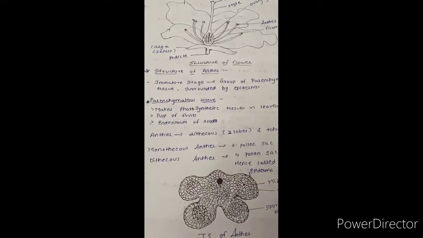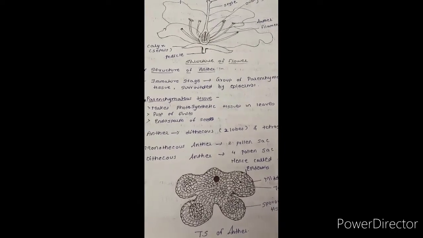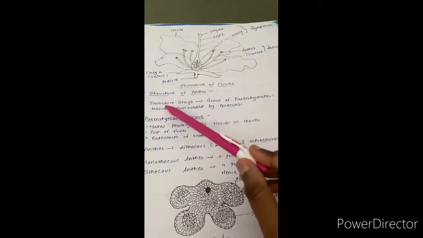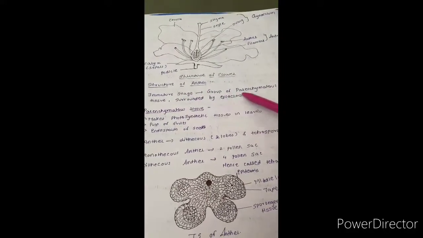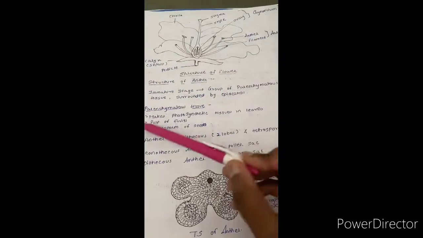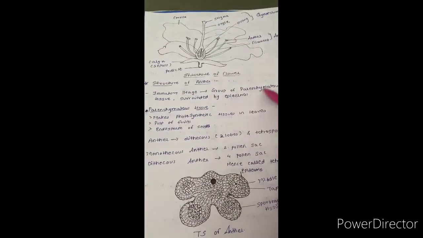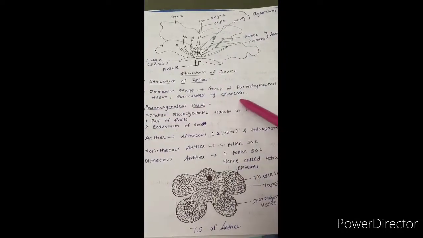Now, structure of anther. Next topic is structure of anther. Now what happens in the immature stage? The immature stage of anther is represented by a group of parenchymatous tissue surrounded by epidermis.